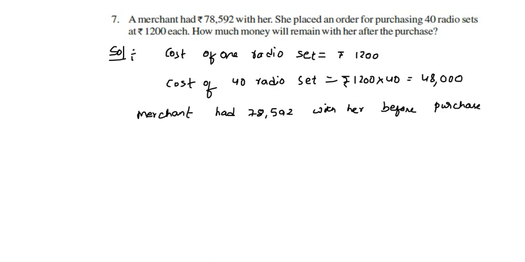Now we have to find the amount after purchase. After purchase she had is equal to 78,592 rupees minus 48,000 rupees. Now subtract both.